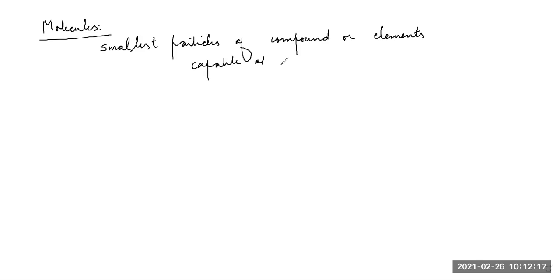You see, students, it's very interesting that in case of atoms, if you remember, independent existence may be possible, may not be possible.